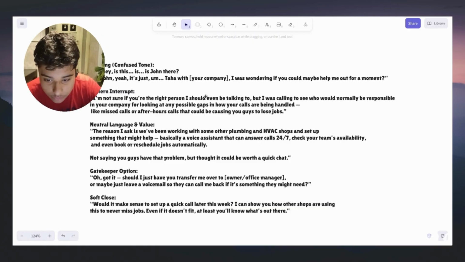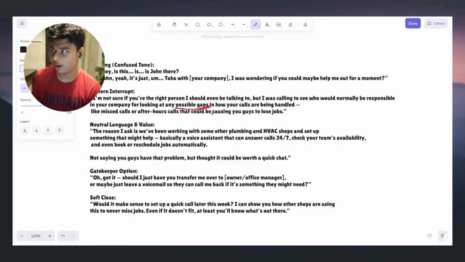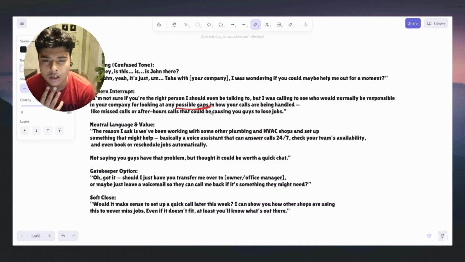See the keyword I used here: when you say "possible gaps," you're not saying there are any gaps, and there are. So what you do is you confuse the person. Wait, are there any gaps in my business? Nah, wait, what is this man saying? So you confuse them. That is a good way.